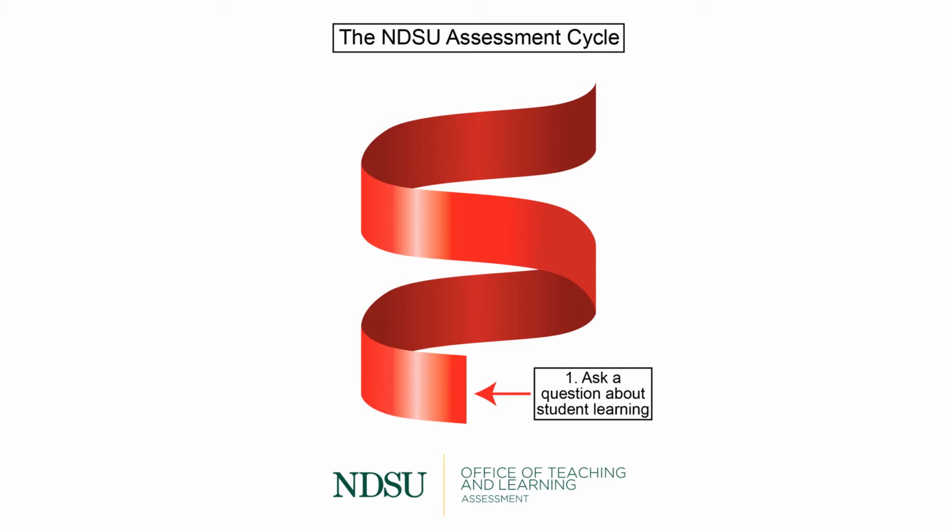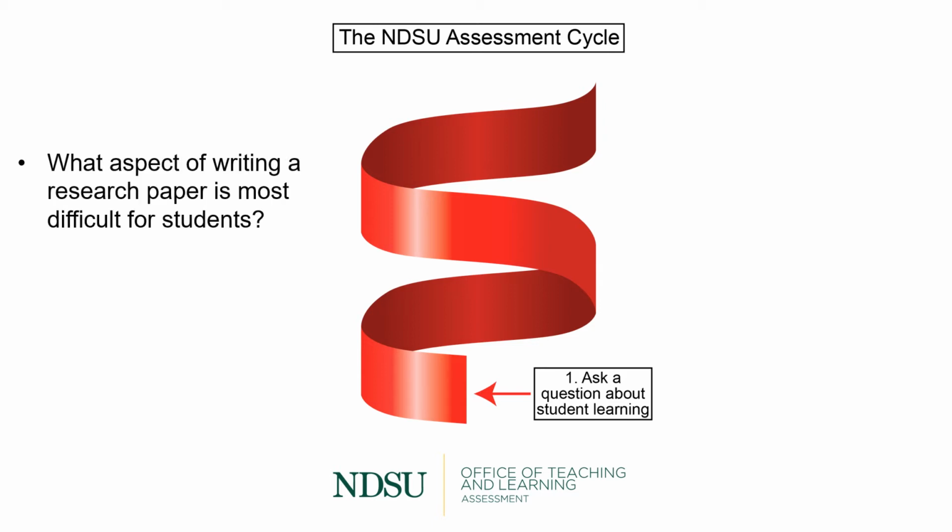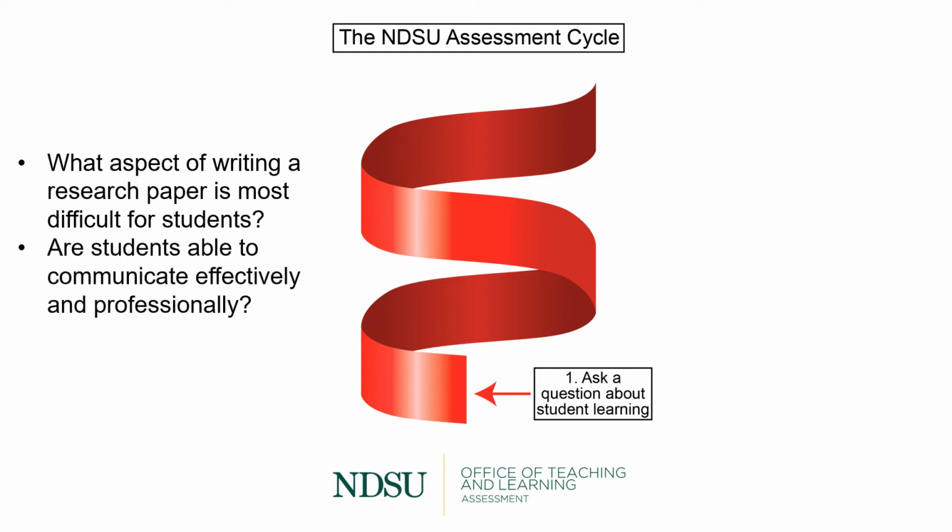Step 1. The best way to get started with a meaningful, manageable assessment project is to ask a question about student learning. The question can be about any aspect of student learning that's relevant to you at this point. For example, you might notice students are struggling with a research paper. That'd be a perfect question to ask to get started on an assessment project. Another question might ask about students' communication skills. Are they developing the ability to communicate in a professional manner?